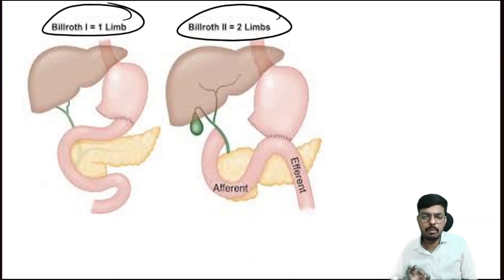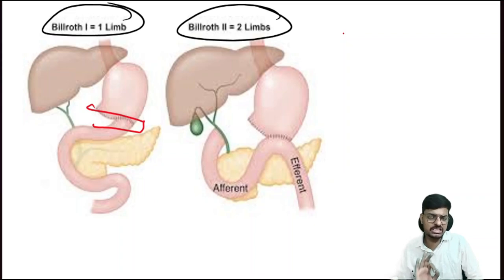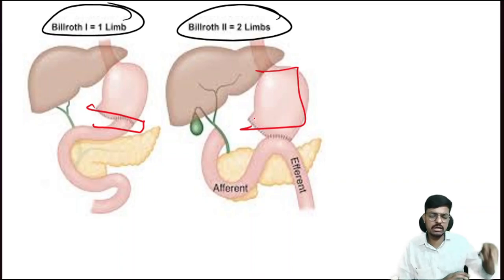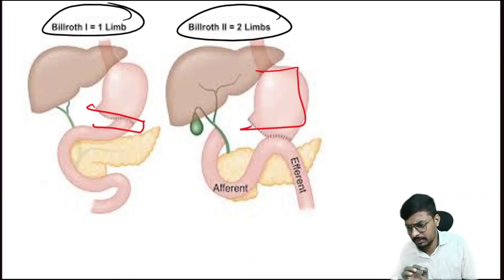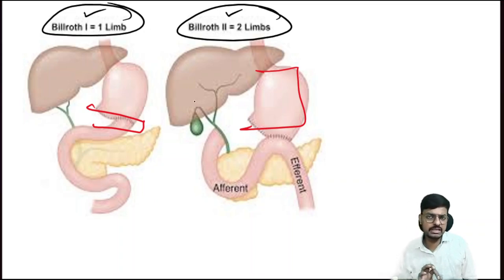Okay, so this one is the partial gastrectomy, which means only half of the stomach we are cutting. If I am cutting the complete stomach and eliminating the stomach, I will call this the complete gastrectomy. So Billroth 1 and Billroth 2 both are partial gastrectomy, very importantly.